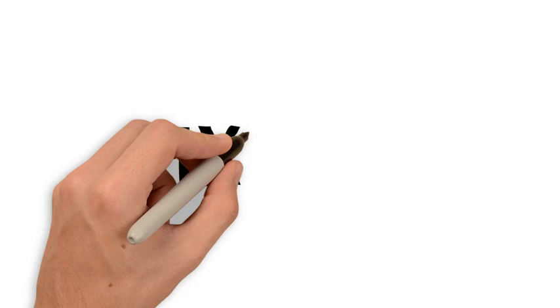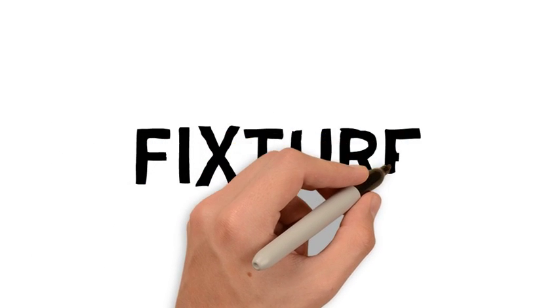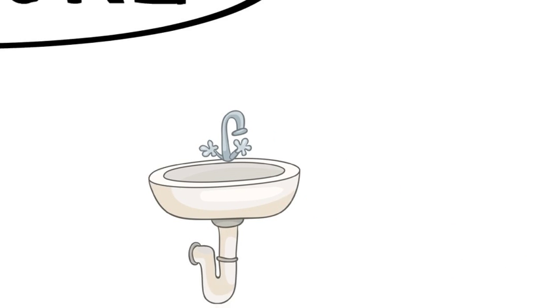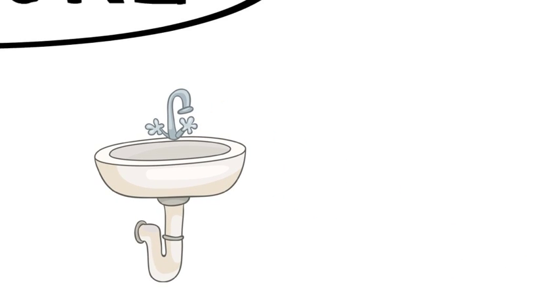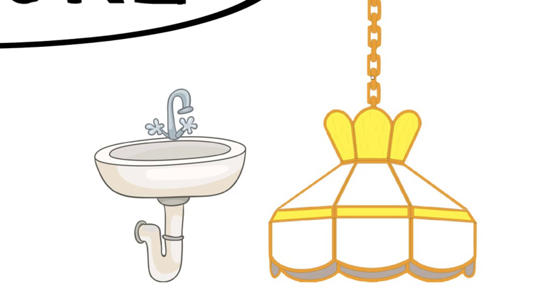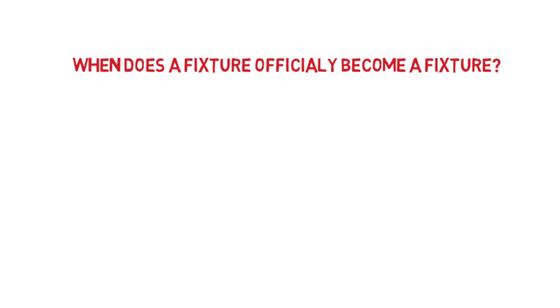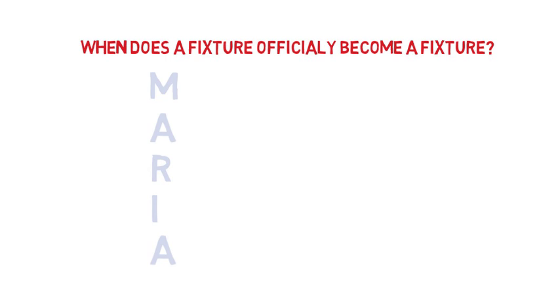When personal property becomes incorporated into the land as part of the real property, you have created a fixture. For example, a sink becomes a fixture when it is annexed to the plumbing outlet. Another example of a fixture would be a chandelier, as it is an item that was movable but is now attached to the property. But when does a fixture officially become a fixture?